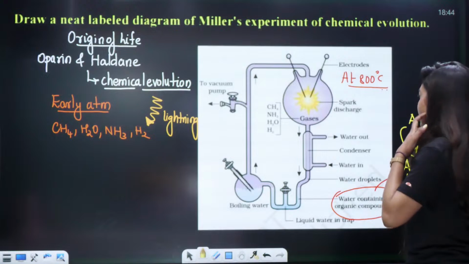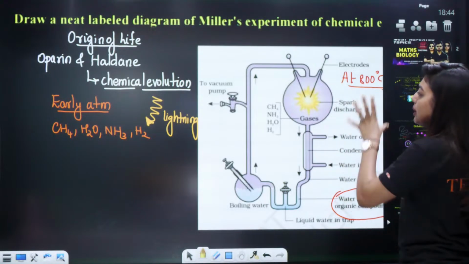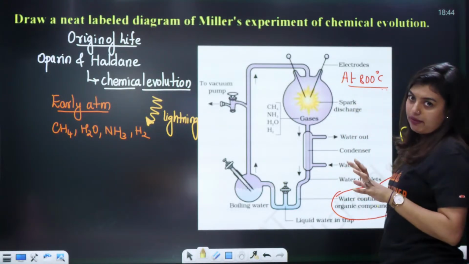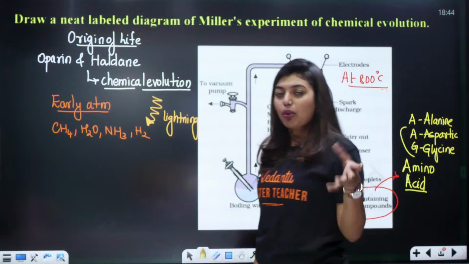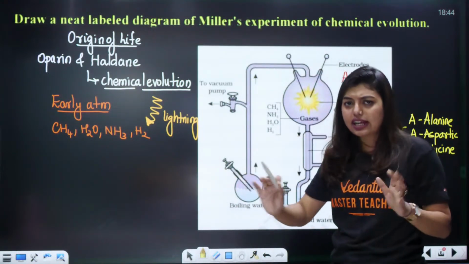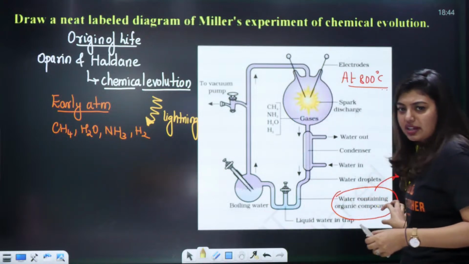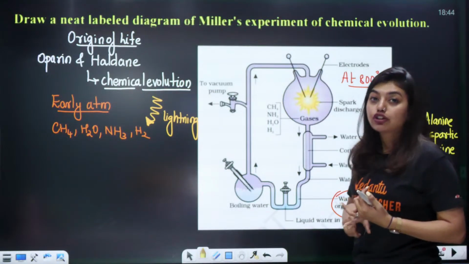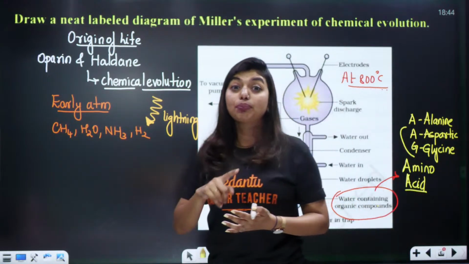This is your Miller experiment and this is the diagram you have to remember. This is a part of your chemical evolution. That means from inorganic compounds, how we can form organic compounds. And students, many other people also did the experiment and they ended up, instead of amino acid, they got sugars, they got nitrogen bases, they got fats, they got pigments.